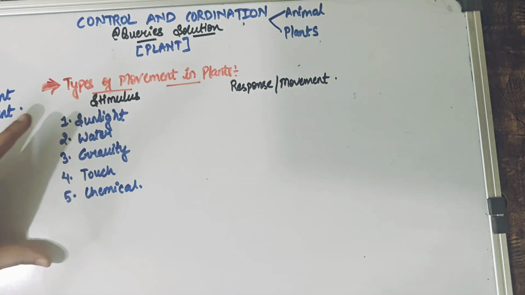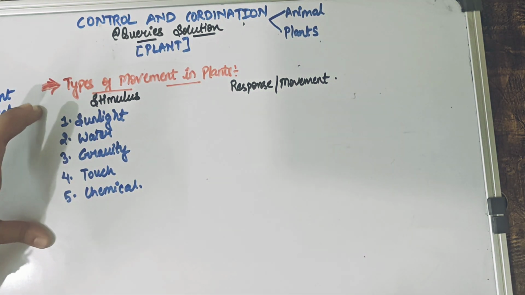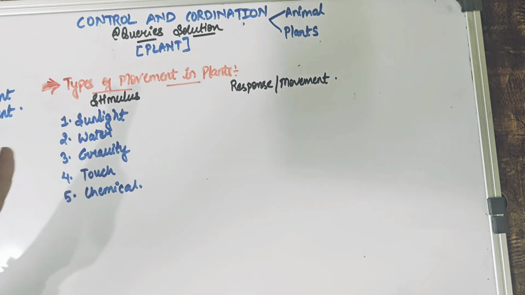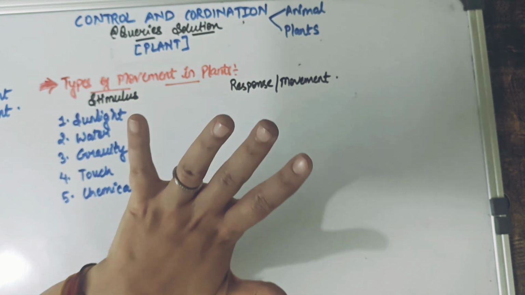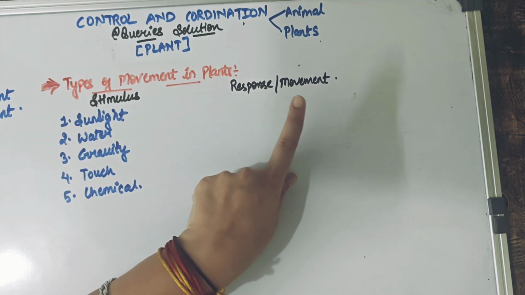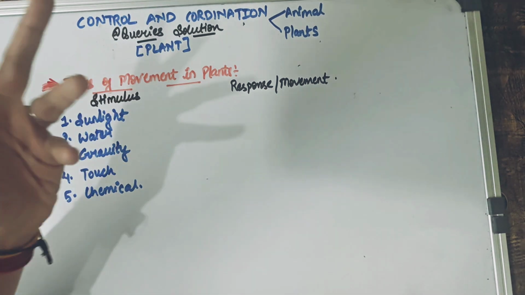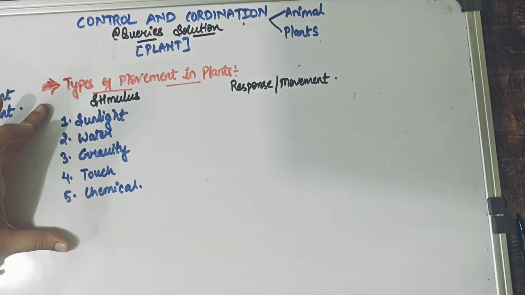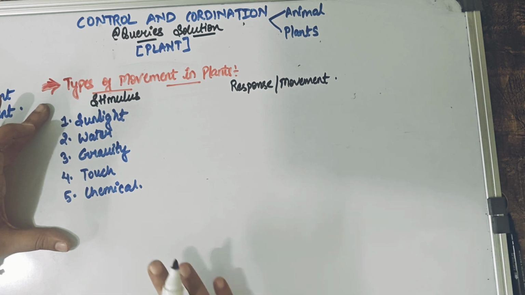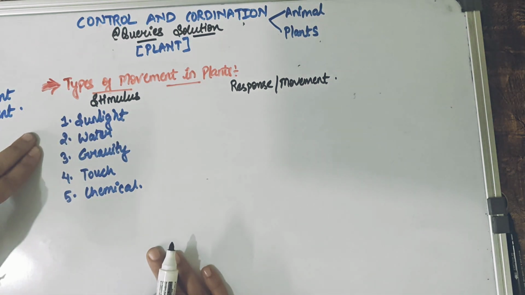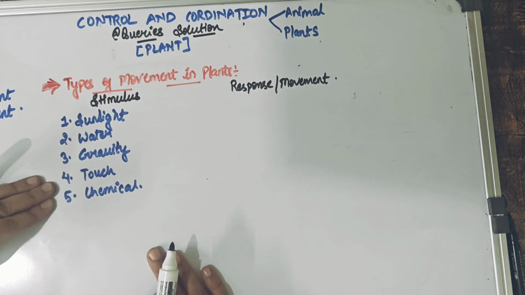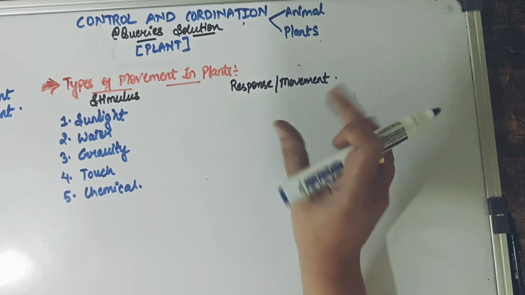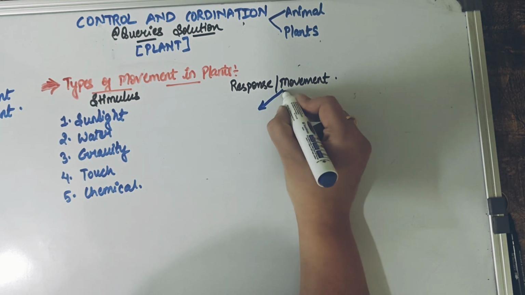So we have to understand the different types of movement in plants with regards to these different types of stimulus, or to simplify based on NCERT, we have to understand the 5 different types of stimulus because of which the plant is going to show us different types of movement. The movement can be tropic or nastic, we will understand that in just a while, but these are the 5 stimulus because of which the plant has to show some sorts of movement. It could be light, water, gravity, touch, and chemical.